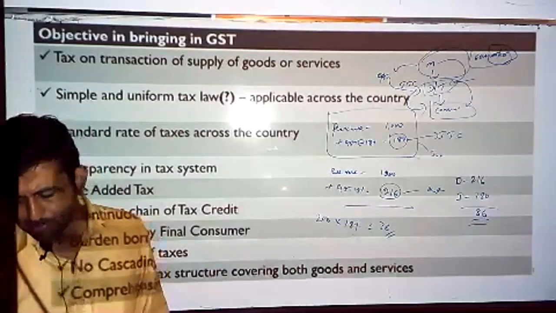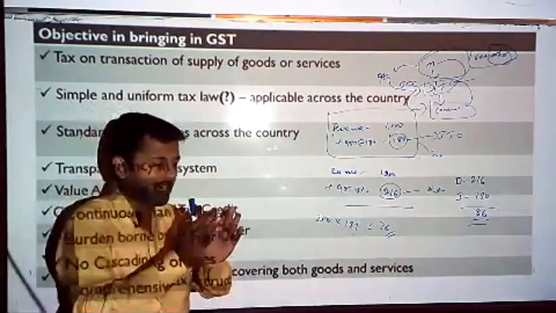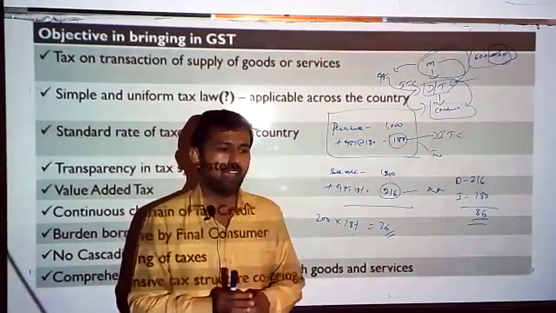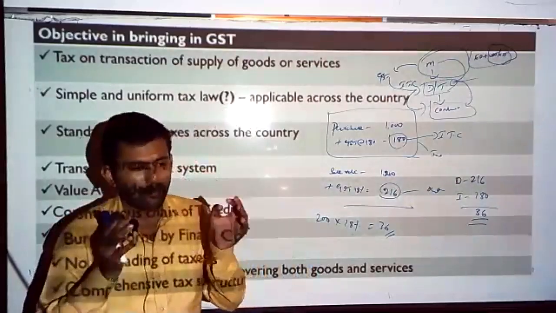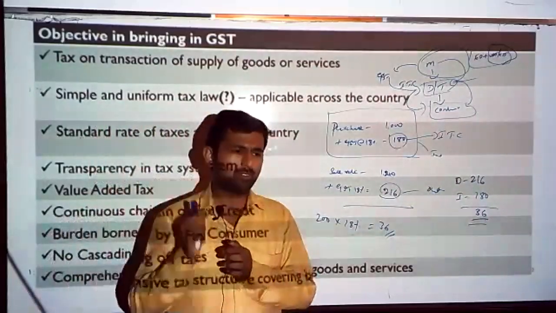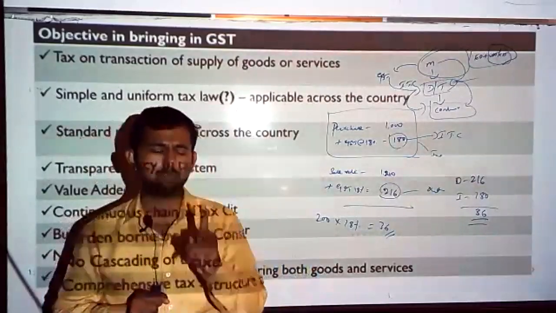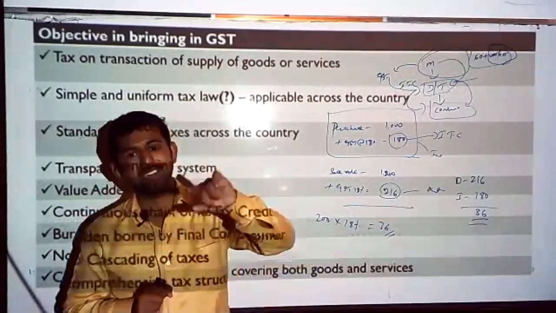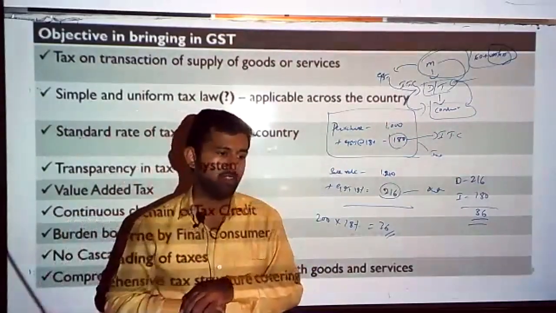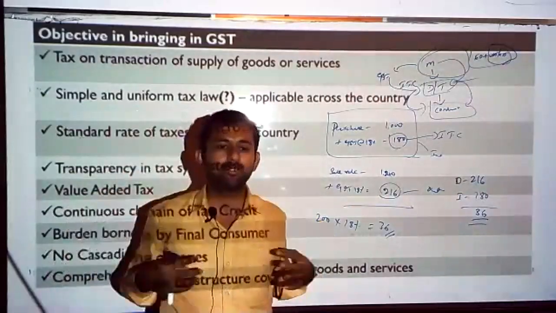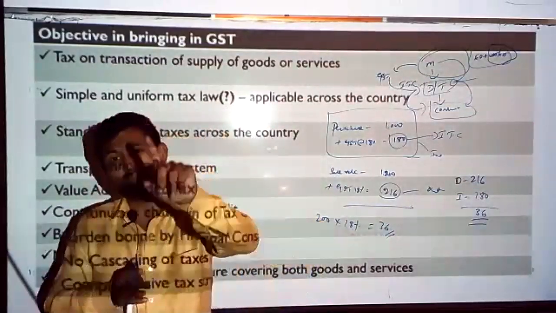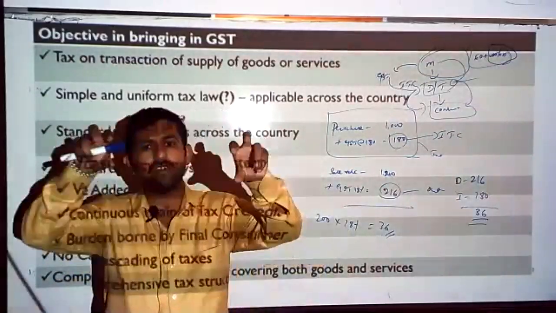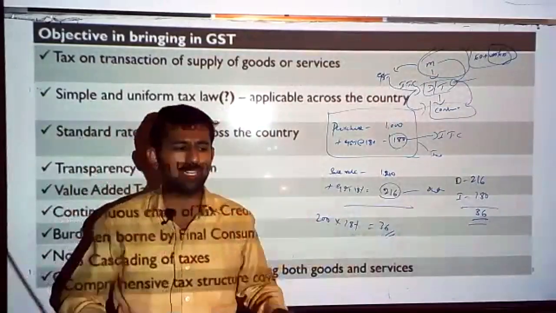comprehensive tax structure covering both goods and services. Earlier we had separate laws governing the goods, and separate laws governing the services. On the services, only the center had the power. You need to remember, who had the power to tax services? Only the center had a power to levy the taxes on the services. On the goods, both the center and the state had a power. Interstate, that is, if any transaction was happening outside the state, only the central government had the power to levy the tax. Within a state, if any tax transaction was happening, the respective state had the power. Only the state had the power within a state.